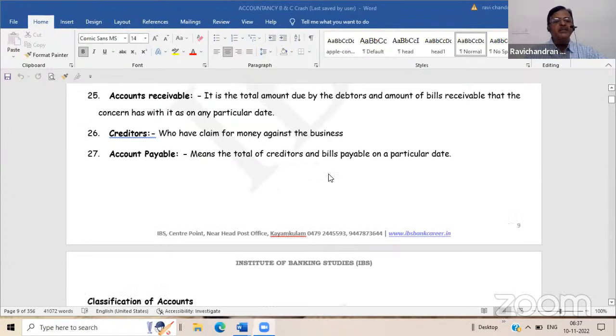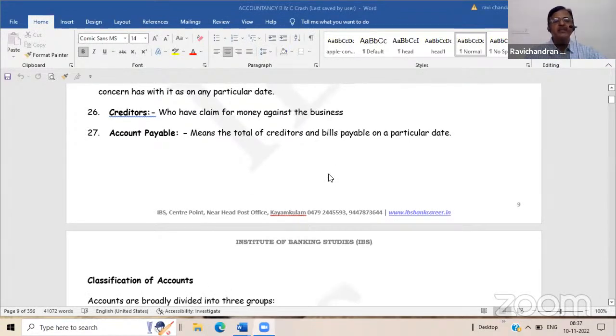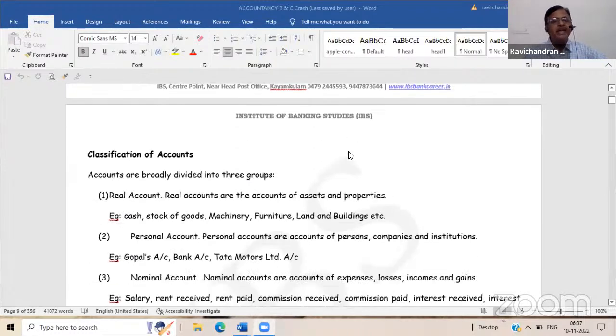Similarly, creditors are the persons to whom something is owed by us. We have purchased goods on certain credit terms, so they are suppliers of goods. We have to pay that money back to the supplier. In that sense, they are creditors. And similarly, just like we have seen in the receivables, sometimes our supplier may insist on a bill of exchange and our acceptance. Then we give our acceptance, which is bills payable. So creditors and bills payable put together will be accounts payable.